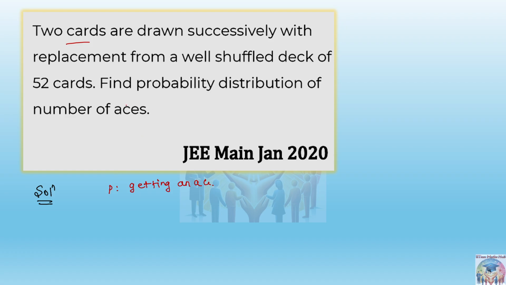Now just tell me, in two cards, how many maximum aces you can get? Of course, two aces maximum. How many minimum aces you can get? Zero. And one is also a possibility, one ace card and one other card. So these are the values of the random variable. Let x be the number of aces, the random variable. So the value of x will be nothing but 0, 1 and 2.